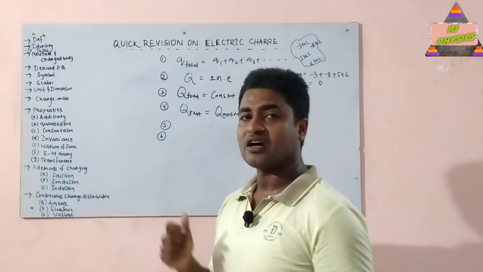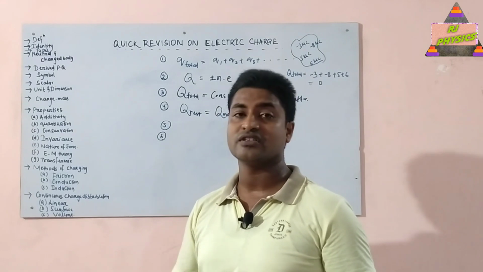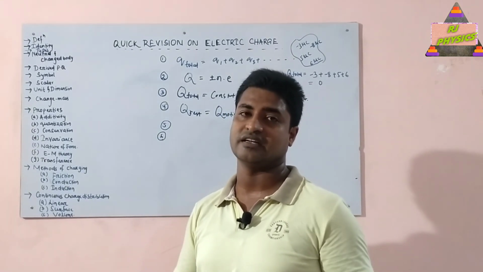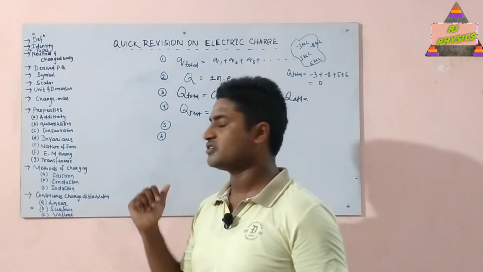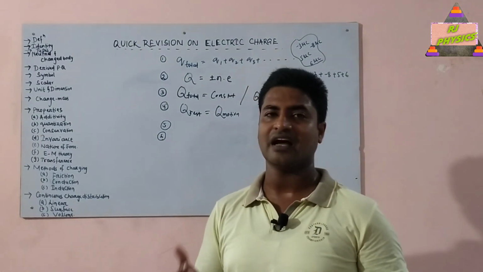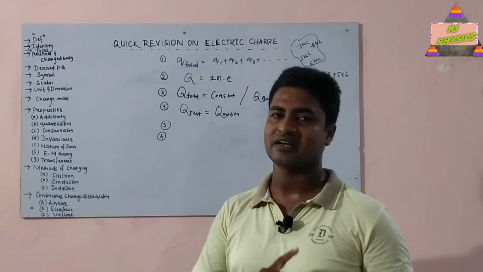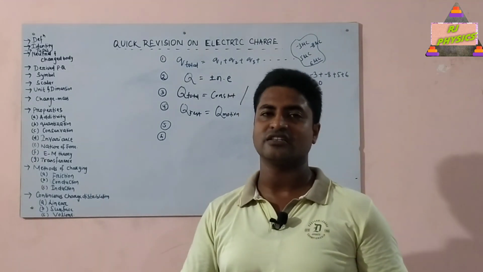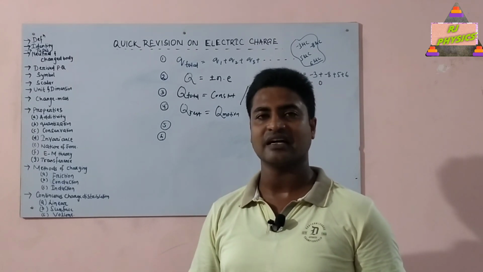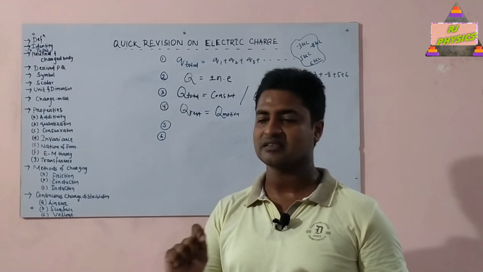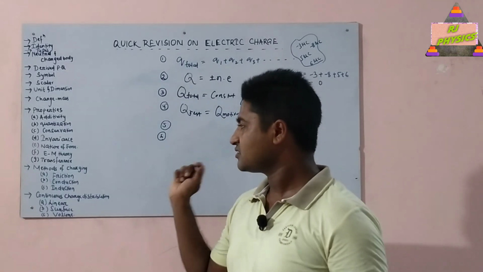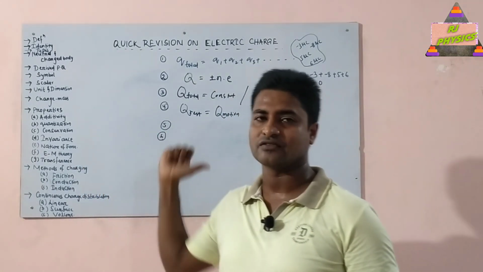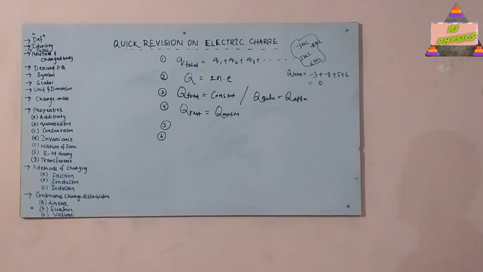But when the charged particle is moving with a constant speed, that is, its acceleration is 0, the motion is unaccelerated, then in such a situation the charged object produces both electric field as well as magnetic field, but it doesn't radiate any energy. But when a charged particle is in accelerated motion, that is, its speed is changing continuously, acceleration is not equal to 0, then the charged particle produces both electric field and magnetic field, as well as it radiates energy. This is called electromagnetic theory.